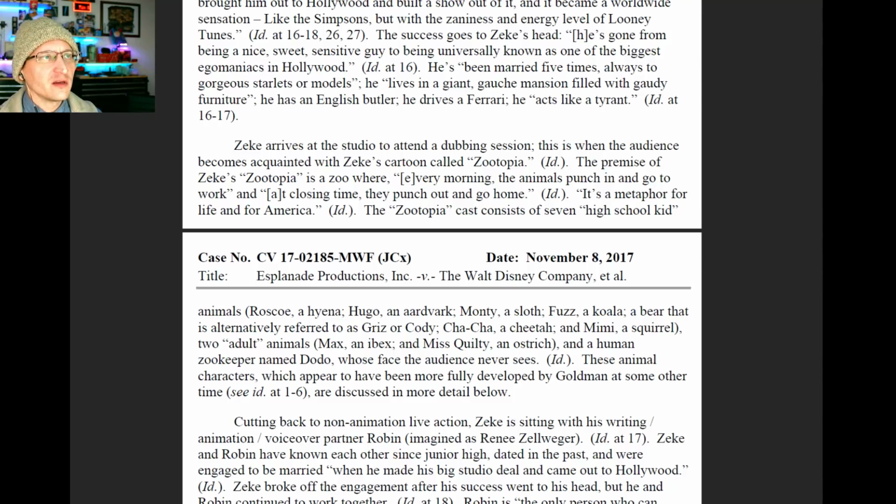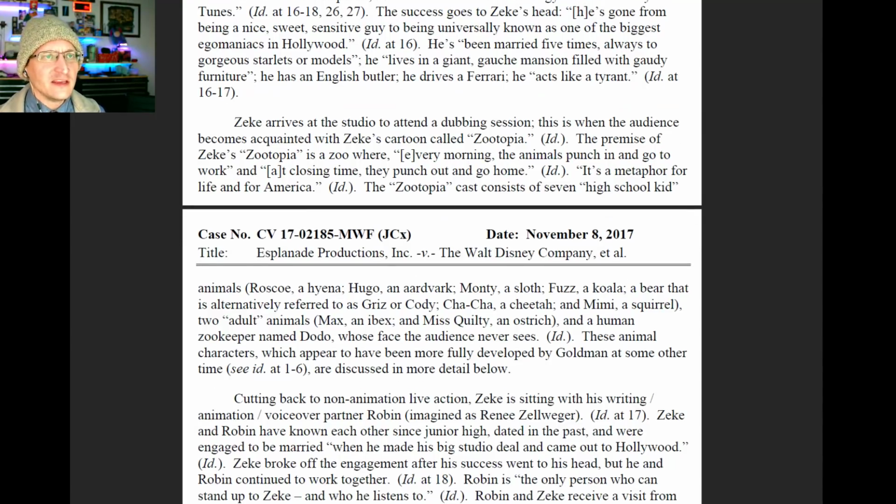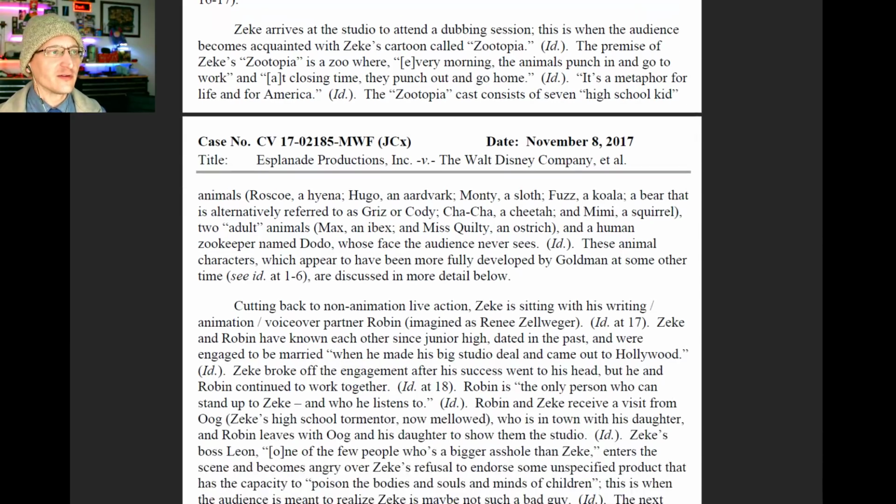He's gone from being a nice, sweet, sensitive guy to being universally known as one of the biggest egomaniacs in Hollywood. He's been married 5 times, always to gorgeous starlets or models. He lives in a giant gaudy mountain filled with gaudy furniture. He has an English butler, drives a Ferrari. He acts like a tyrant.